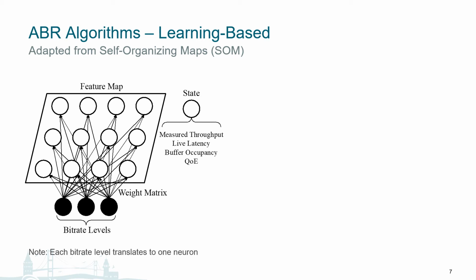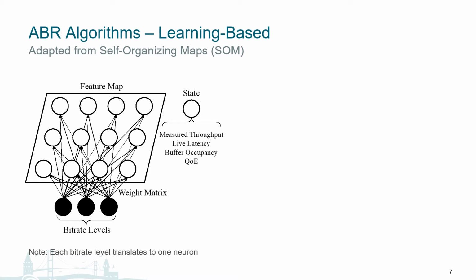For our learning-based algorithm, we adapt from the idea of self-organizing maps, SOM, which is generally used as an unsupervised classification algorithm. The general idea is that the neurons would, as the name suggests, self-organize across the feature map such that each data point would be appropriately classified under a certain neuron which represents a certain label. This neuron is selected as the closest neuron to the data point by Euclidean distance on the feature map. The neurons move as the video streams and provides new data points to learn from.